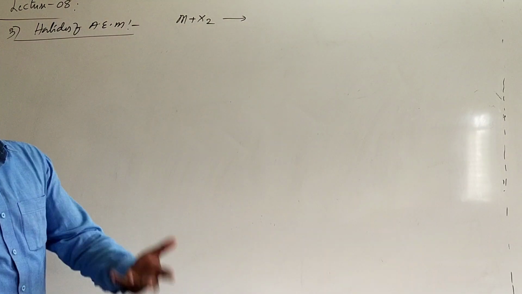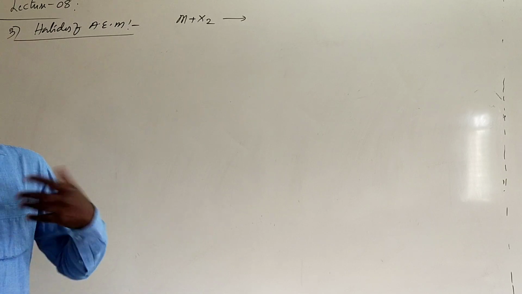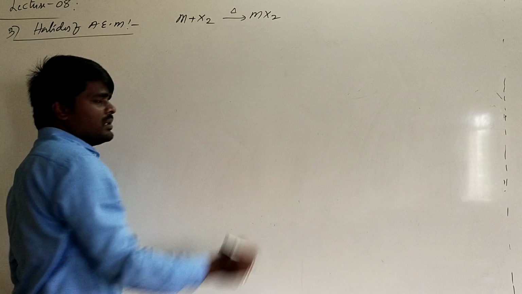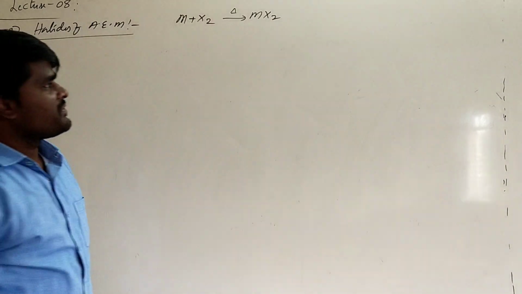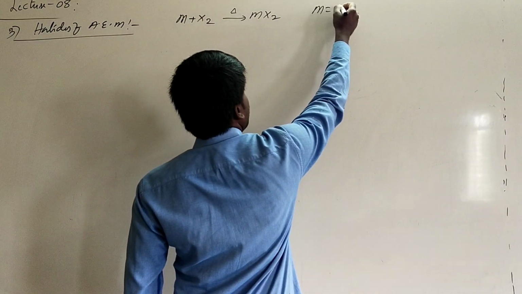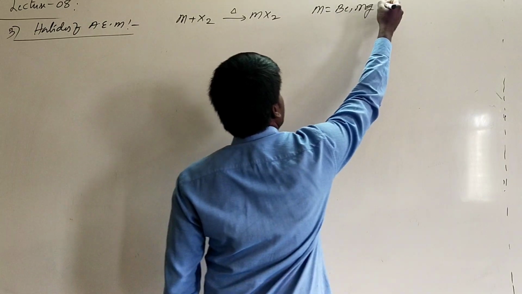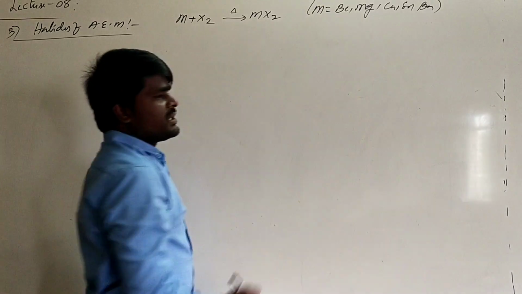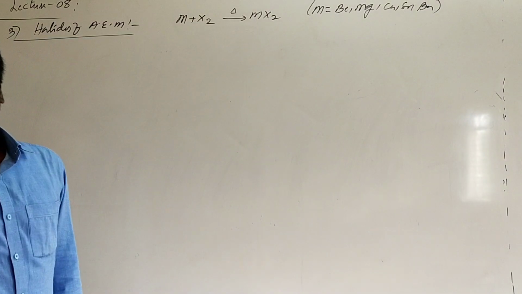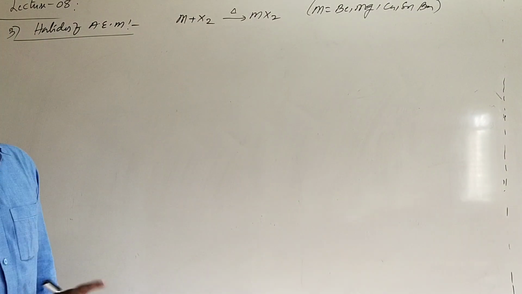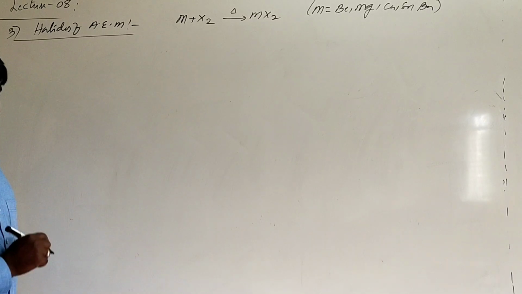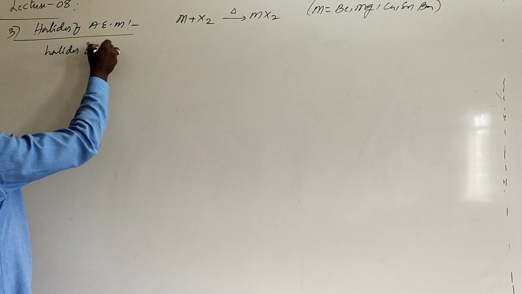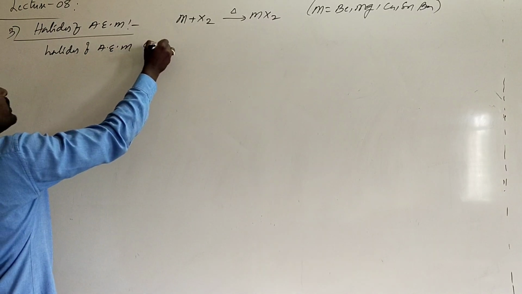When alkaline earth metals are heated with halogens at elevated temperature, they directly form the corresponding halides, where M can be beryllium, magnesium, calcium, or strontium. That means all the alkaline earth metals can directly combine with halogens at high temperature. This is one of the rules we already discussed. There is another method by which halides of alkaline earth metals can also be prepared.